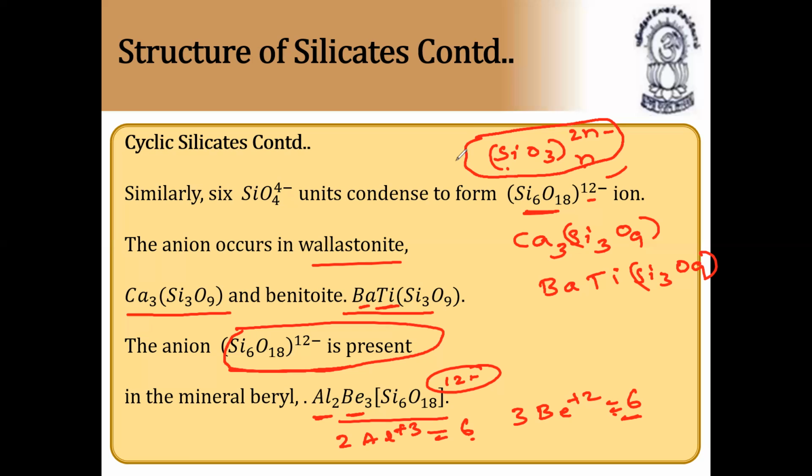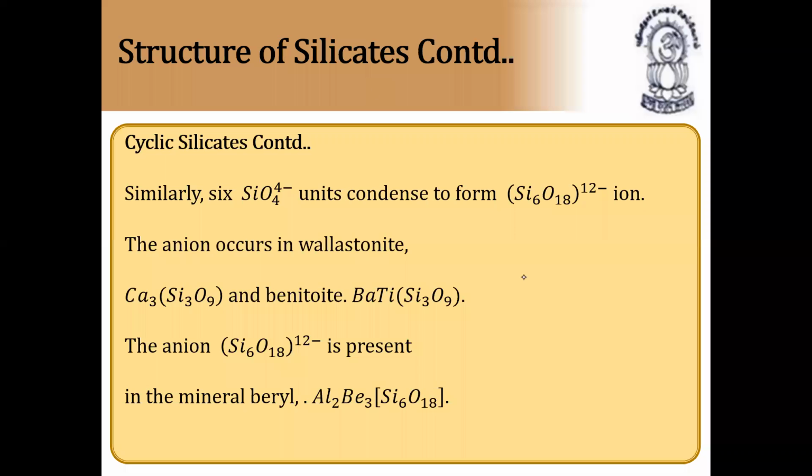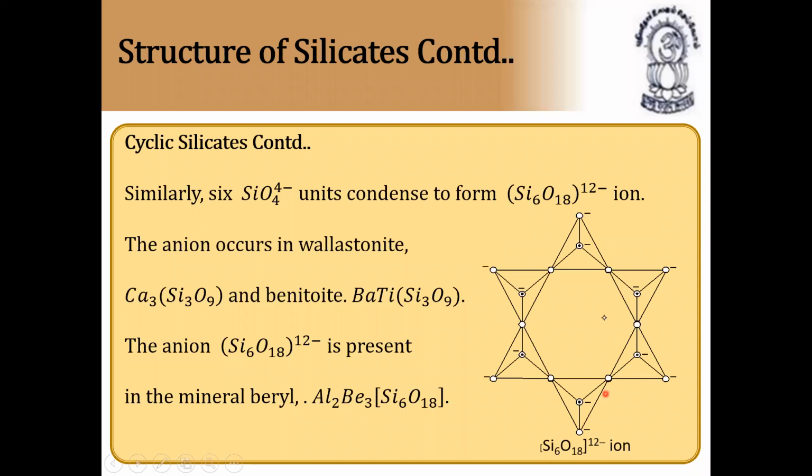In silicates, we have infinite chain silicates also, for the continuation now. Please note down the general formula, it is very important. So this is called Si6O18 12-. This is called cyclic silicate. 1, 2, 3, 4, 5, 6 tetrahedral units. How many silicons?